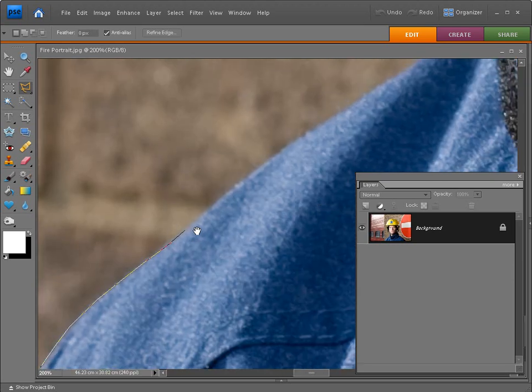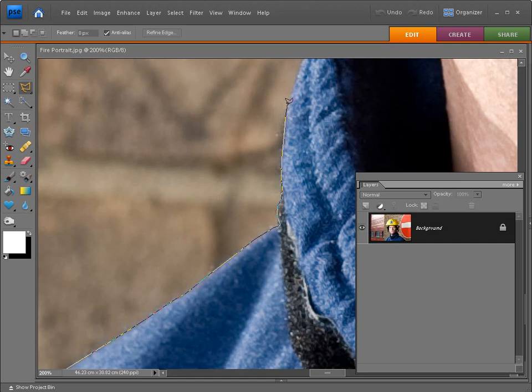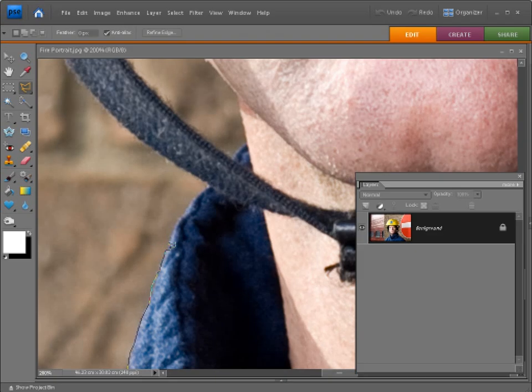Now this is going to be quite detailed and time-consuming work, and you can move through the image by holding down the space bar, which enters the hand tool. You can slowly start working along this edge, and you'll see that I'm carefully working up to the fireman's neck here, and I'm going to start working up a bit further. It's going to take me probably about 5 or 10 minutes to work around this fireman to make a really neat and detailed selection. So I'm going to rejoin you in about 5 minutes or so once I've joined up this selection, and that will speed up the process a little bit.